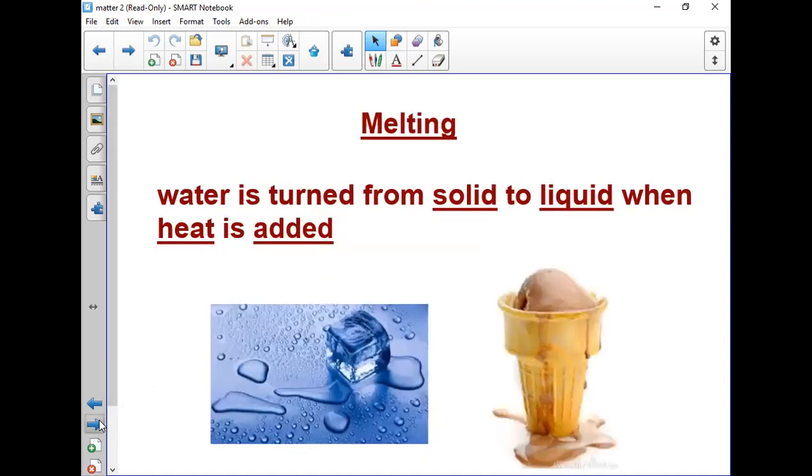We call it melting. Melting, water is turned from solid to liquid when heat is added. Try to hold an ice cube in your hand, it will melt because we have heat. Our hands are warm. So the ice cubes will be melted and they will be turned into water or liquid. So melting, water is turned from solid to liquid when heat is added.